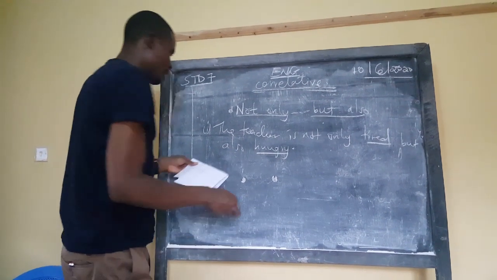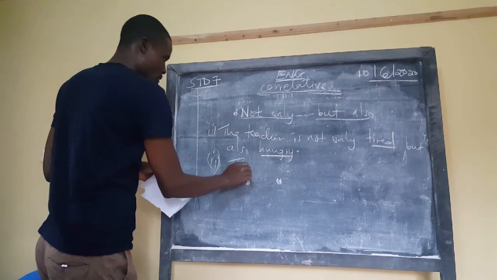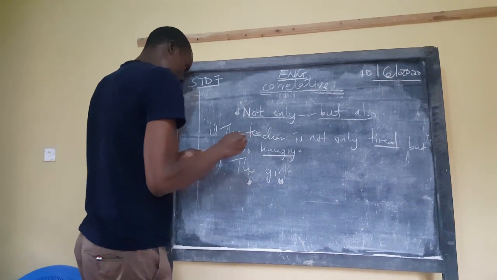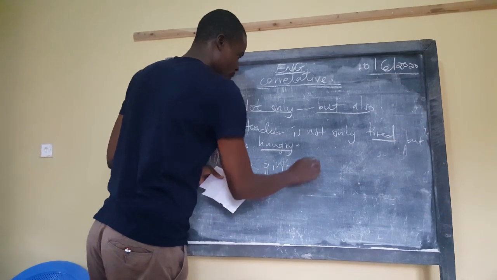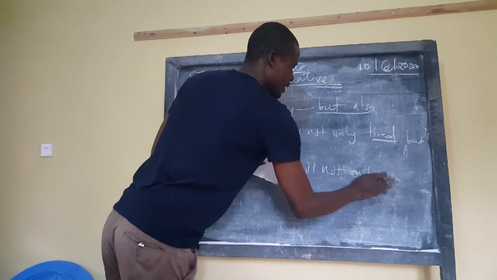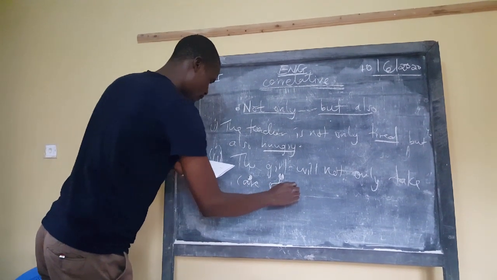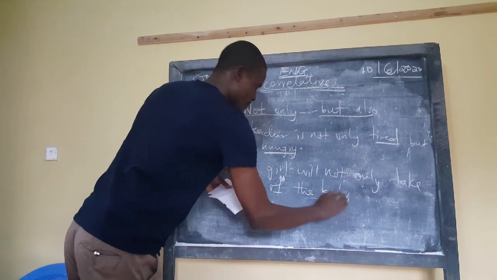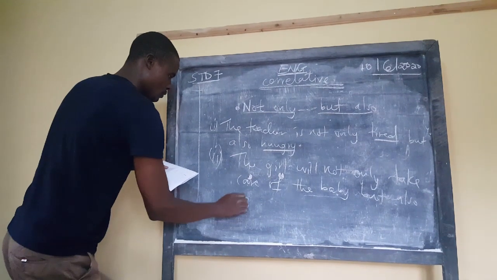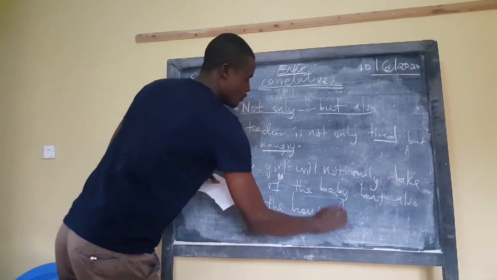And lastly, let me write the last one. Number 3. The girl will not only take care of the baby, but also do the house chores.